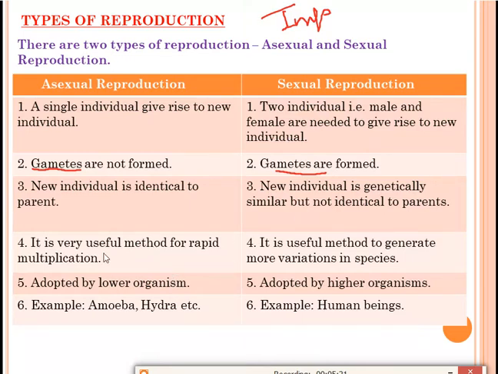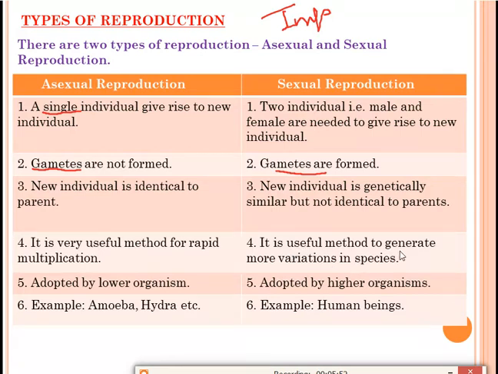The fourth point: asexual reproduction is a very useful method for rapid multiplication. Since only a single parent is needed, it is a very fast process. An individual will give rise to more and more individuals in a very short period of time. But in sexual reproduction, two parents are needed, so it is a slow process.